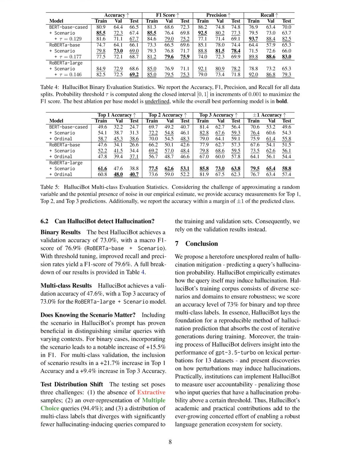Additionally, the testing set poses challenges such as the absence of certain types of samples and a distribution of multi-class labels that diverges from the training and validation sets, which may impact the generalizability of HalluciBot's performance.